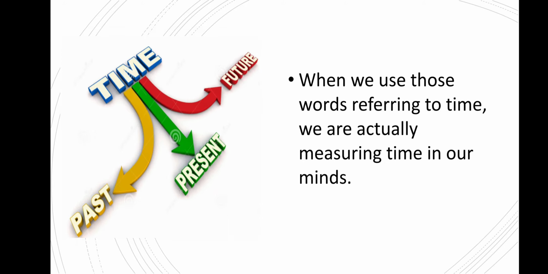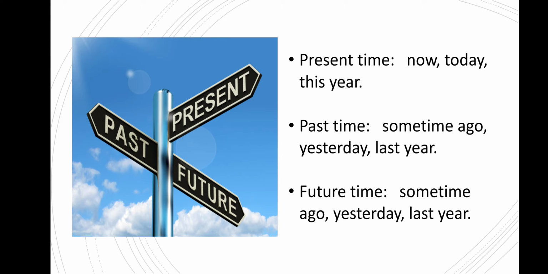These are all words referring to time. When we use those words, we are actually measuring time in our minds. You can see the poster, which shows the past, present, and future.